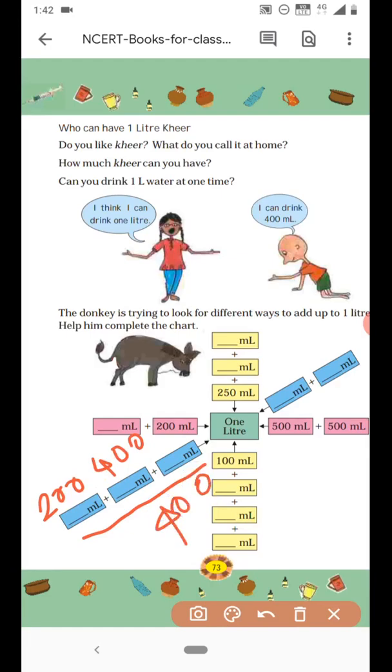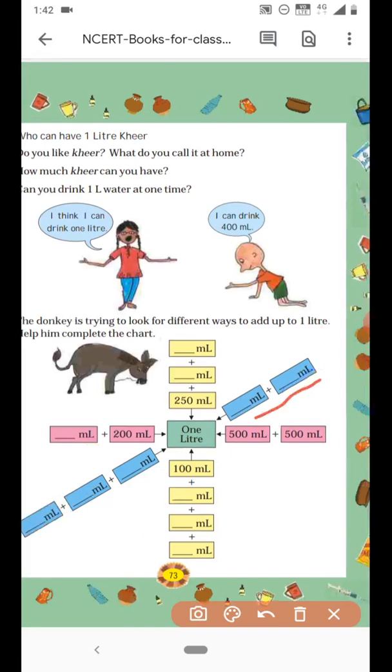Next, coming to this one, 2 boxes. So if I write 300 here, then what will you get here? How much more you need to get 1000? It is 700. So 300 plus 700 will give you 1000. Is that clear? So this is how you have to add the milliliters to get 1 liter. Is that clear for all of you?